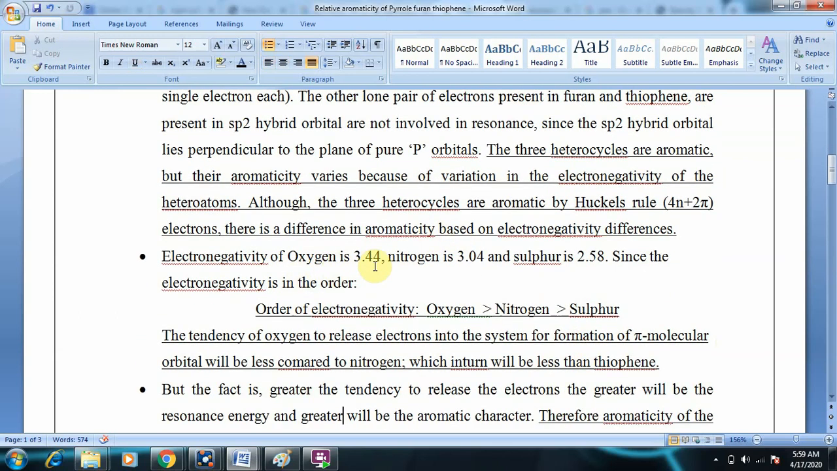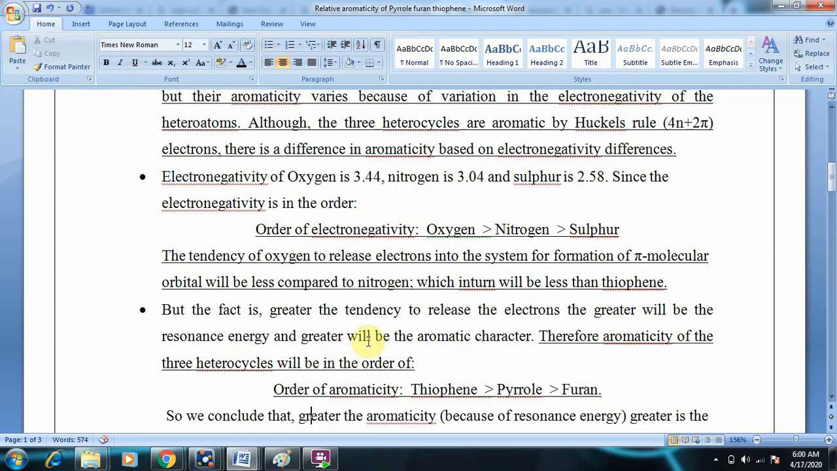If we compare, the electronegativity of oxygen is 3.44, nitrogen is 3.04 and sulfur is 2.58. So oxygen is greater than nitrogen, which is greater than sulfur. And the tendency of oxygen to release electrons into the system for formation of the pi molecular orbital will be less compared to nitrogen, which in turn will be less than sulfur. Hence, the order of aromaticity will be thiophene is more aromatic than pyrrole, which is more aromatic than furan.